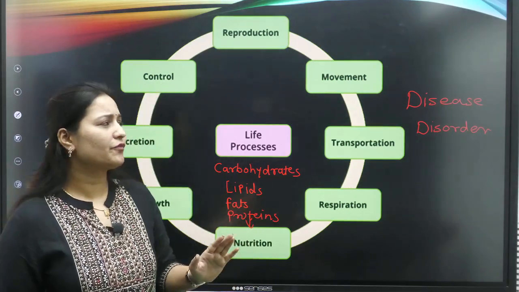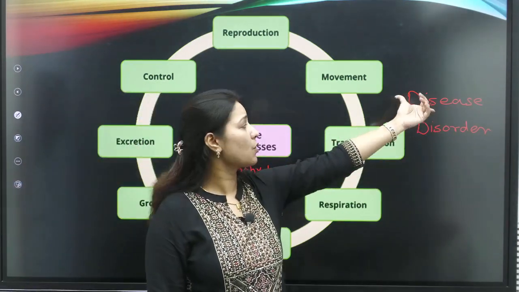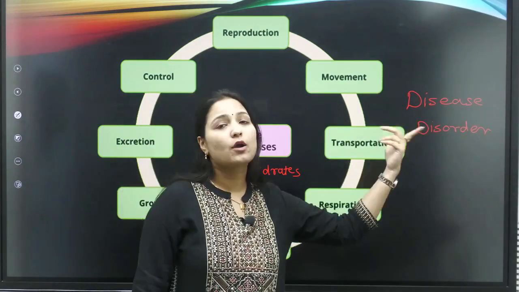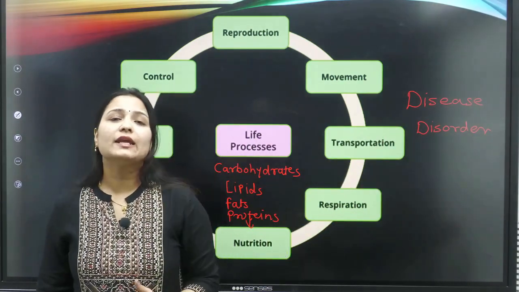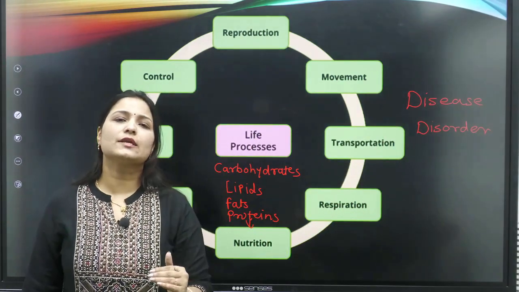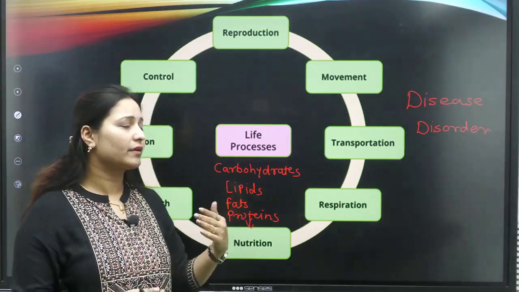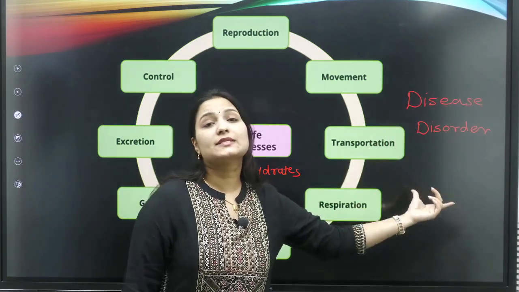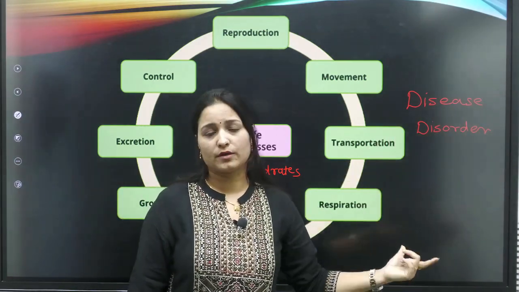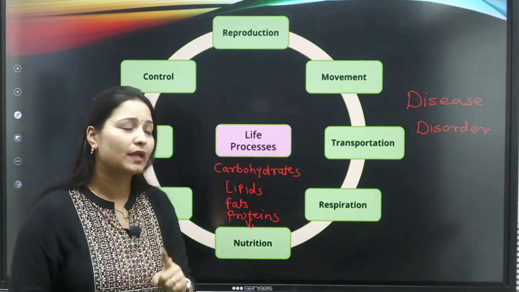There are a number of pathogens which cause diseases, whereas disorders are related with the deficiency or malnutrition of anything, or hypersecretion of anything related with a hormone. That is the basic difference between diseases and disorders, so you all have to keep this in mind very well.